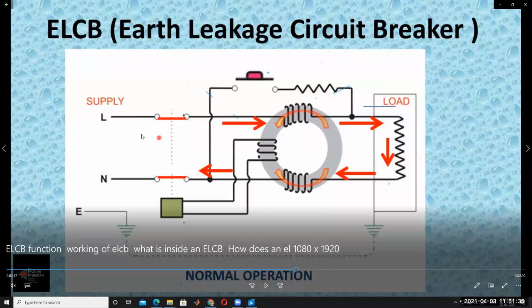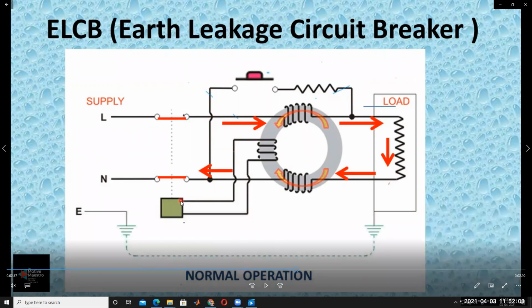In this case, the current passing through the primary coil is equal to the current in the secondary coil. The fluxes generated by this coil and this coil are equal and opposite, so the resultant flux is 0. That's why the current flowing to the sensing coil is 0, the flux linking to the sensing coil is 0, and the current is 0 in this. That's why the tripping coil is not operated under normal operating conditions.